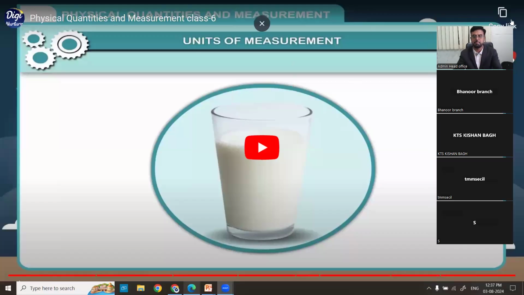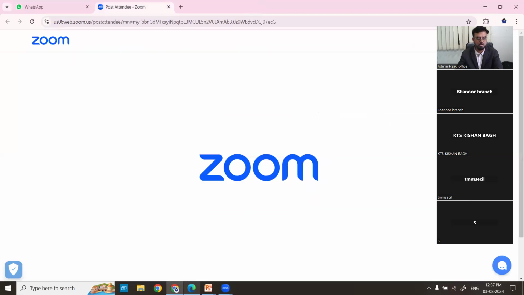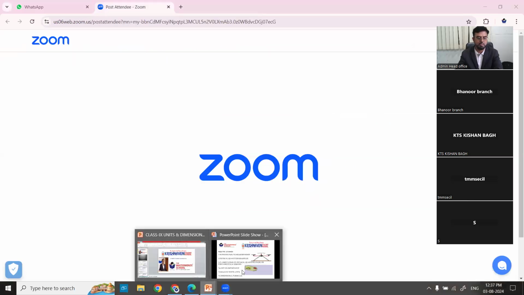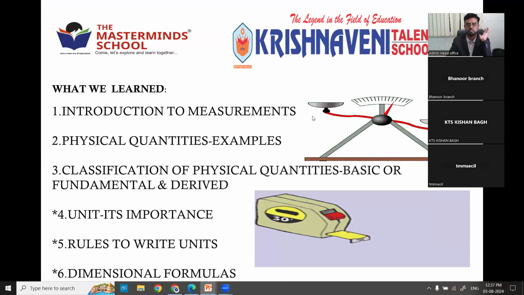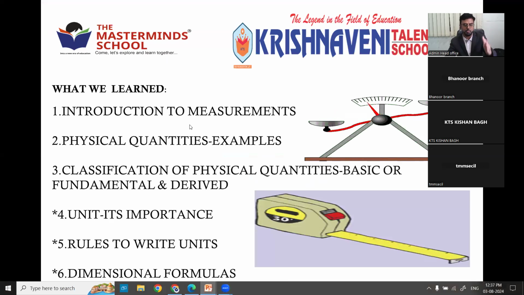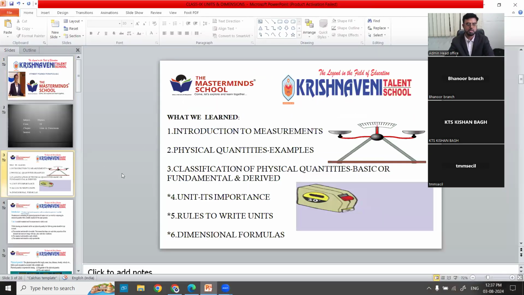Right. So this is the complete picture about the basic concepts of measurement, that is, what we learned before. Almost everything is covered here. All these points are covered except dimensions, which I'll show you later. So about physical quantities, we can cover everything here.